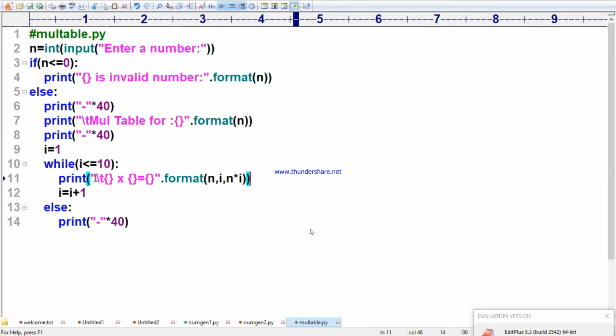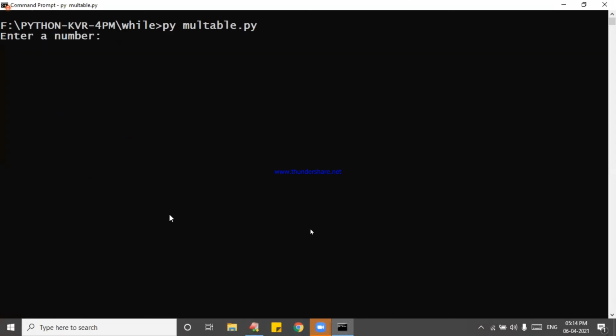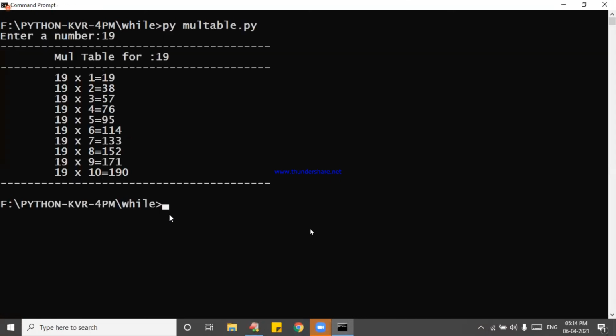Mr. Krish already told you in the class so many times, the n value is formatted to this place, this I value is formatted to this I, and this third n into I is formatted to this place. This is explained so many times. Ten days back only we explained this point. So I will say the 19th table is coming like this.